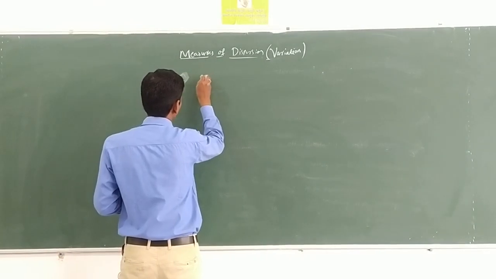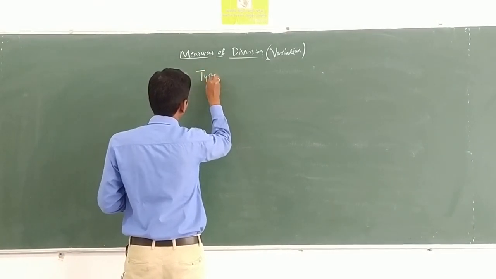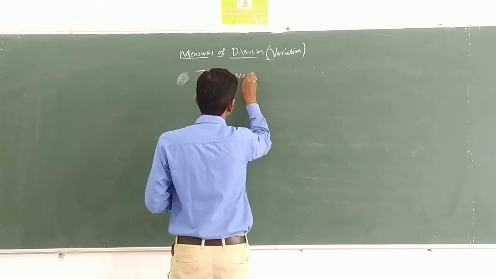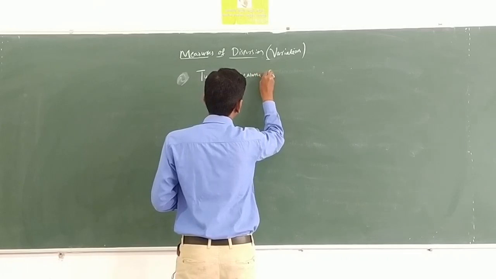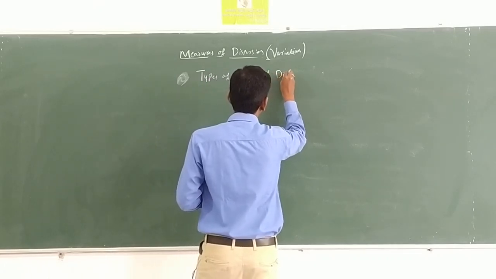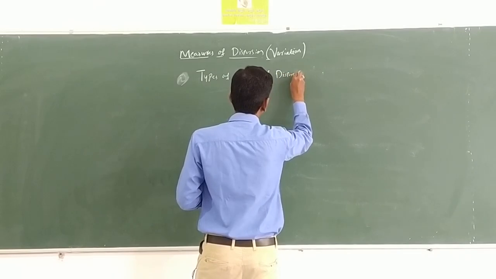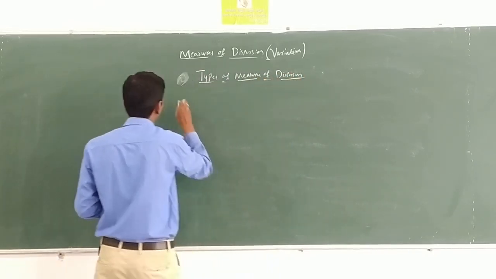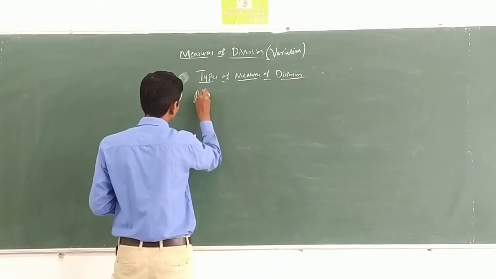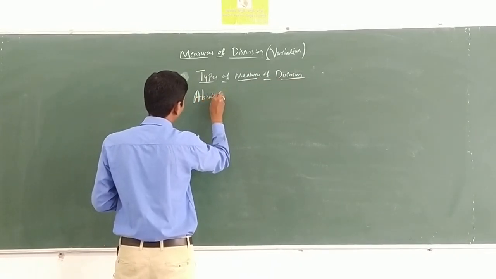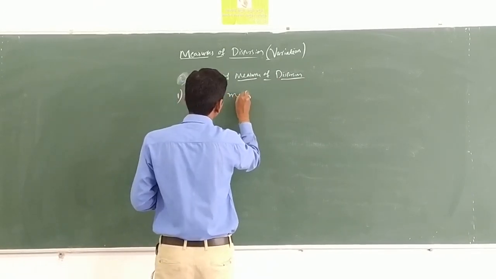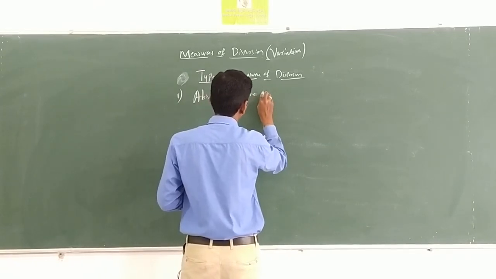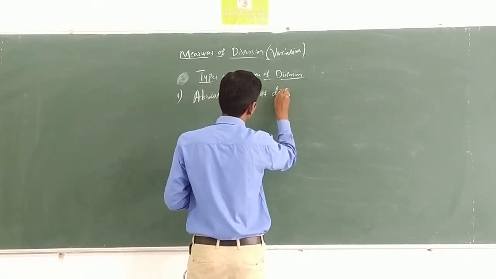Types of measures of dispersion. There are totally two types. One is absolute measures of dispersion.